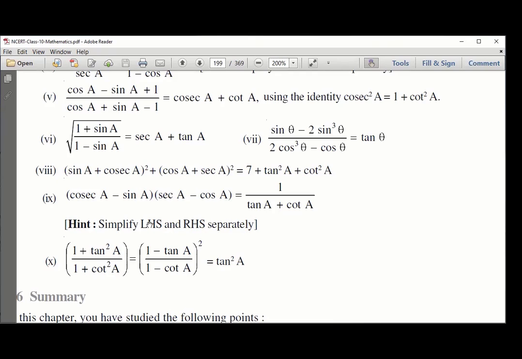The second one is 1 minus cos square A, which is sine square A, by cos A. Cos square A by sine A times sine square A by cos A gives us cos A sine A. That is equal to RHS. Got it, right? It is oral. If you just think about ideas, you are perfectly right. I also thought in a similar way.